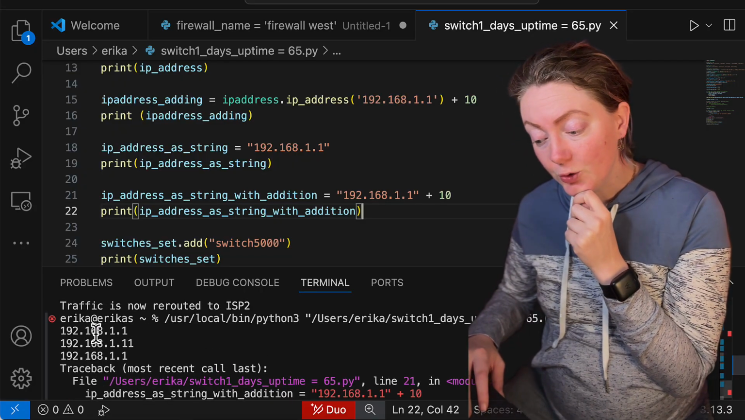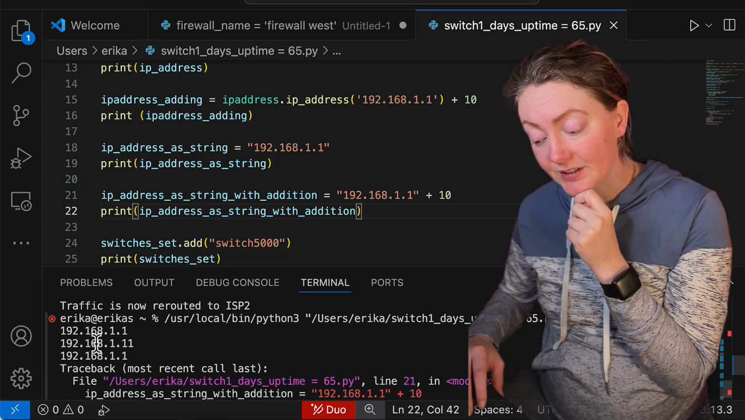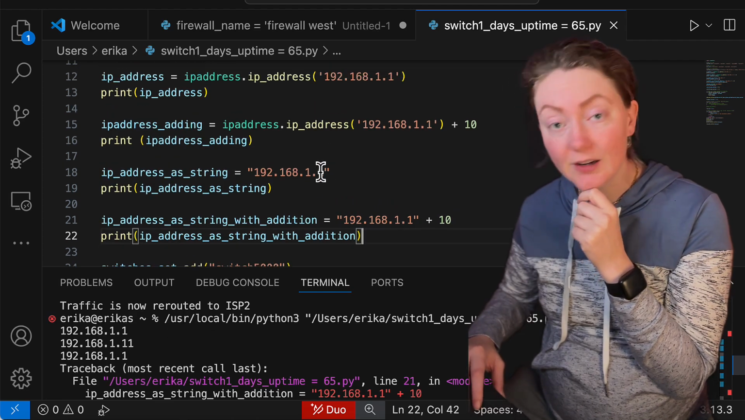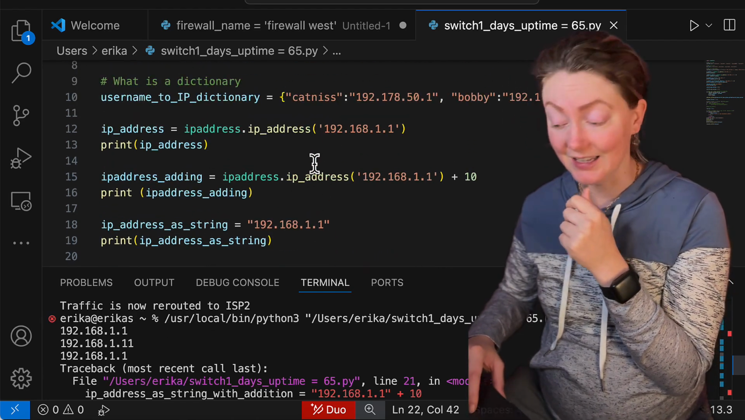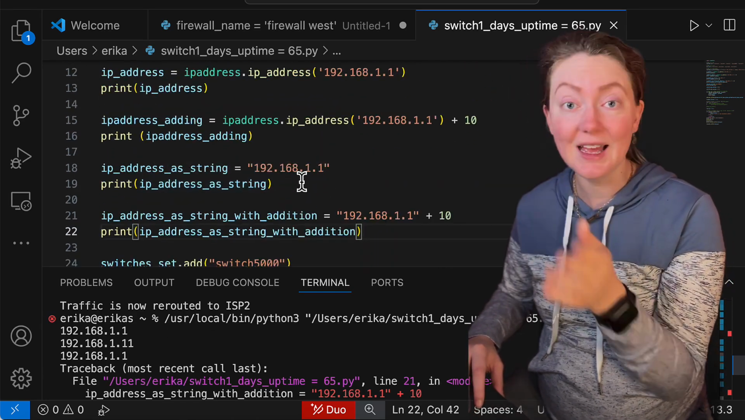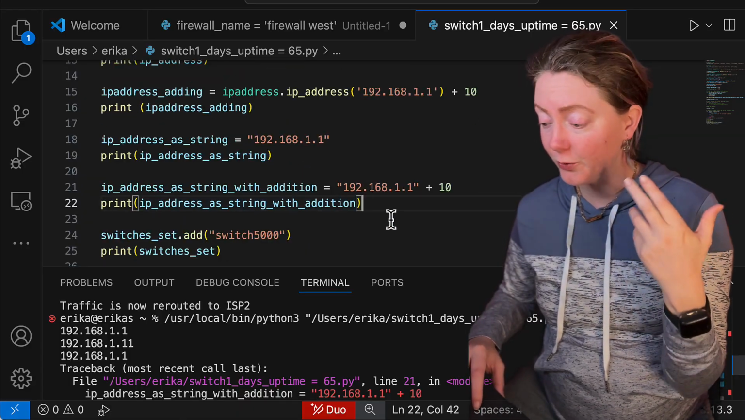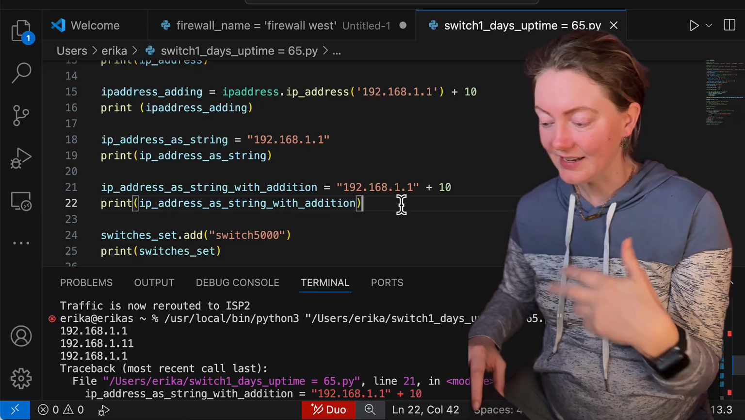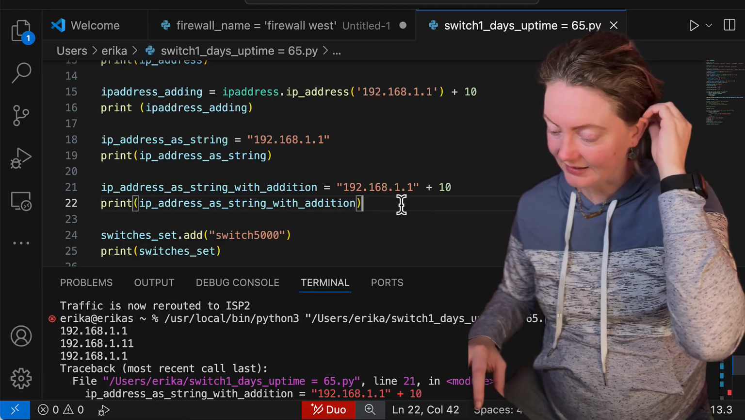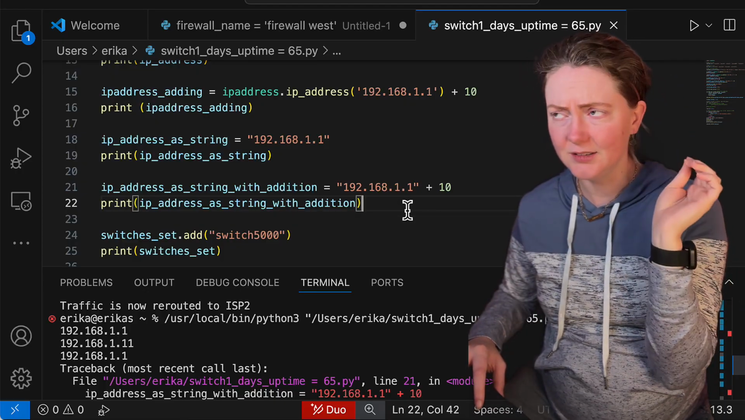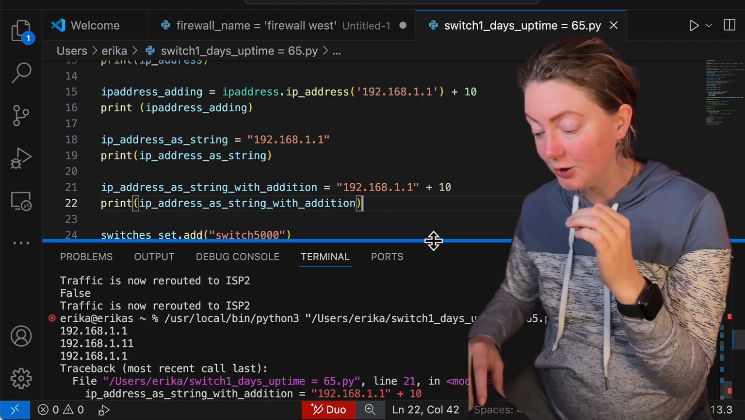So we get our 192.168.1.1 and our 192.168.1.11. That's from up here, like we just did previously. Then we see 192.168.1.1 again, right? Because this is a string, we can print a string. But if we want to manipulate this IP address and like add 10 to it, add 10 to that last octet, when we try to print the result of that, we get a traceback.